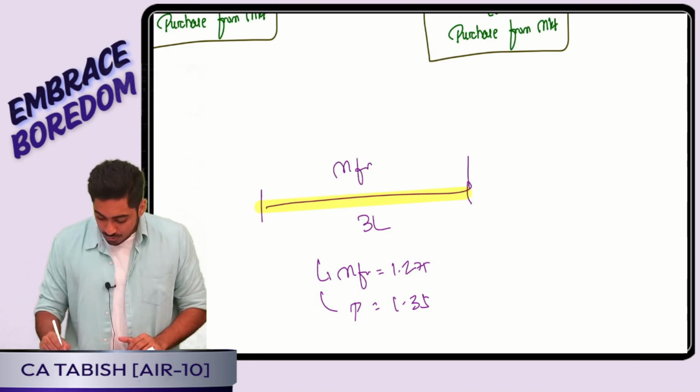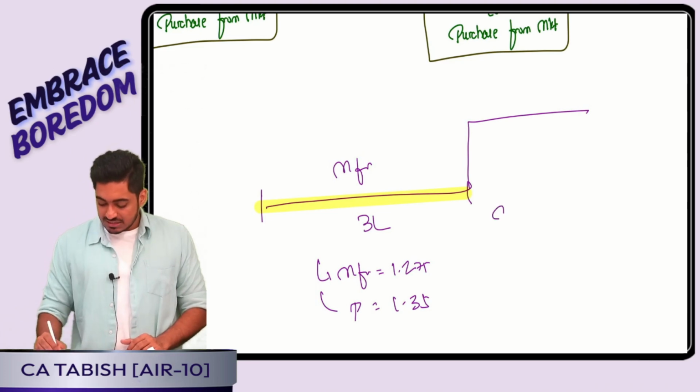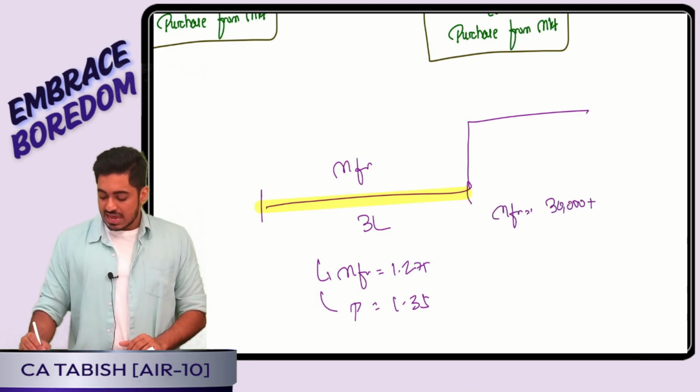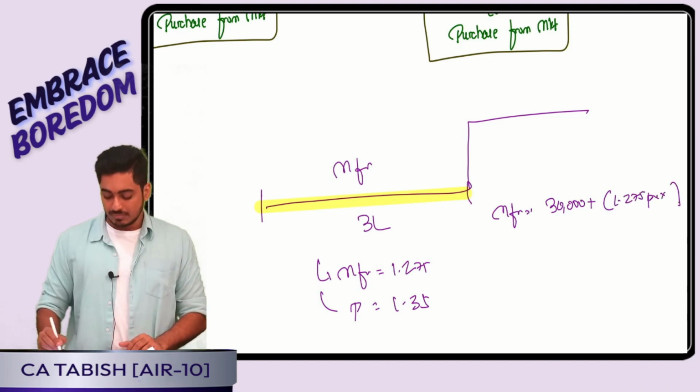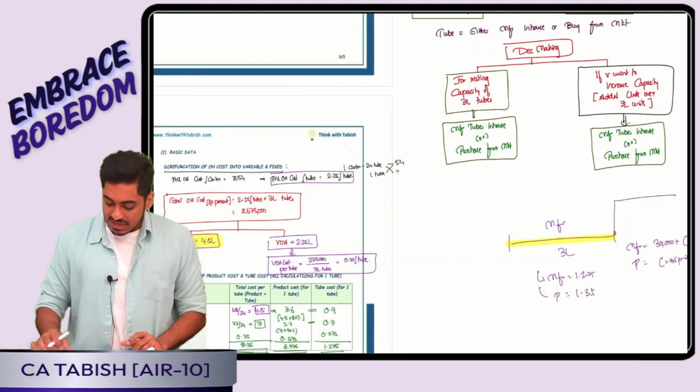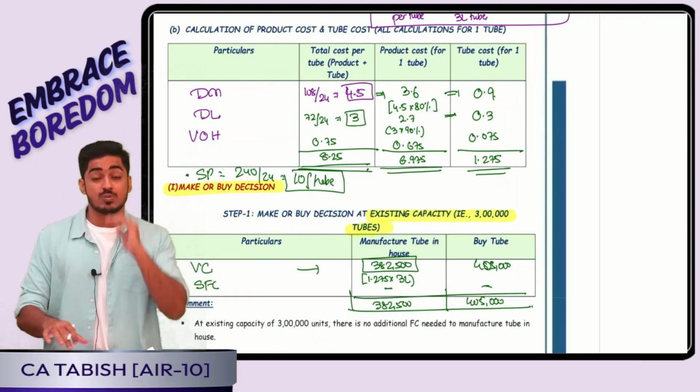Beyond this, if I have to manufacture in-house, I have to incur 30,000 extra fixed cost, along with 1.275 per unit. If I am purchasing, it is going to be directly 1.35 per unit into number of units. So assume I am producing 3.5 lakh. How will I take a decision?